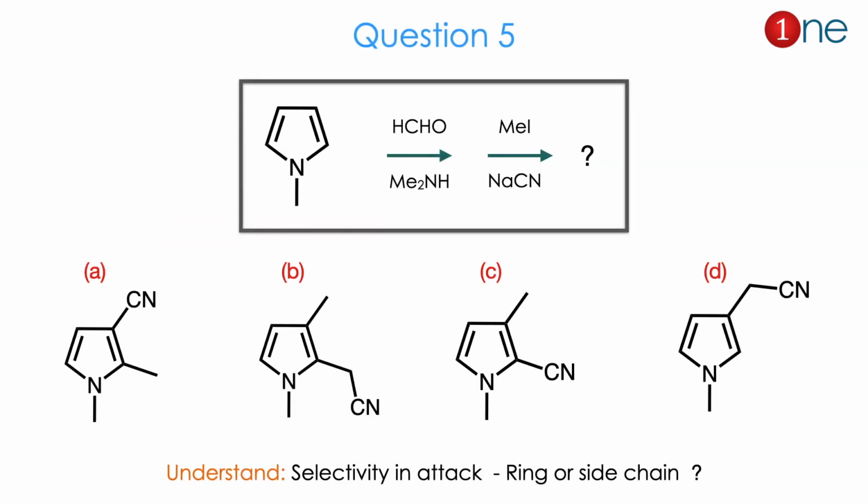Then question number 5. The starting material is N-alkyl pyrrole and you are using formaldehyde and amine. In the next step you are using methyl iodide and sodium cyanide. Here products are given, and the question is really about the position of the reacting functional group. Does the cyanide attack at the third position, or does it attack the alkyl, or what really happened to the formaldehyde? So the question is all about selectivity in attack, whether on the ring or the side chain.